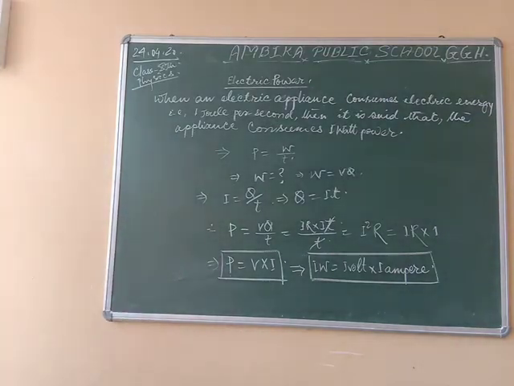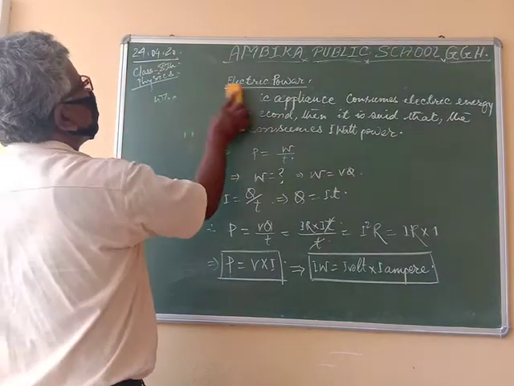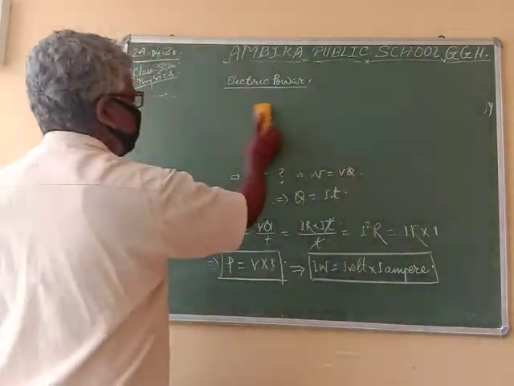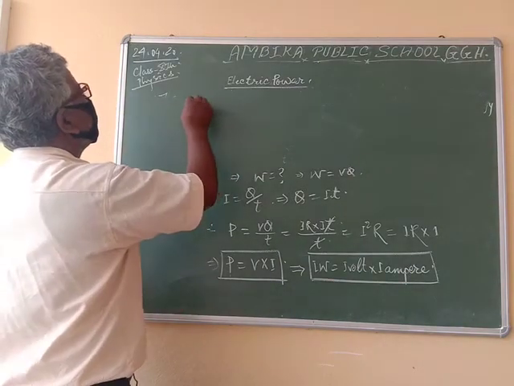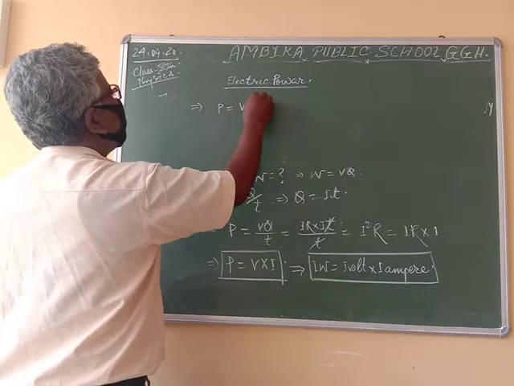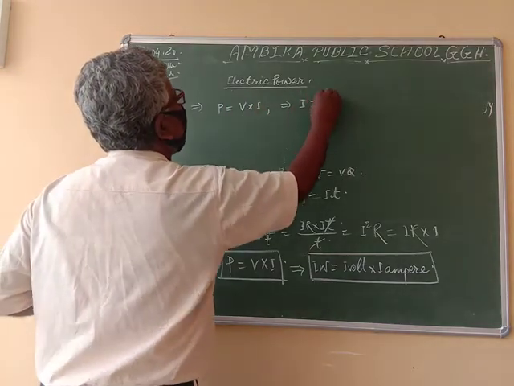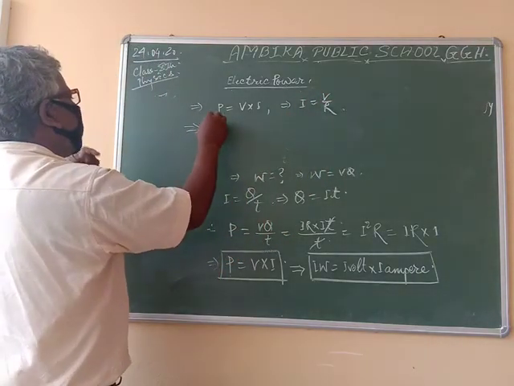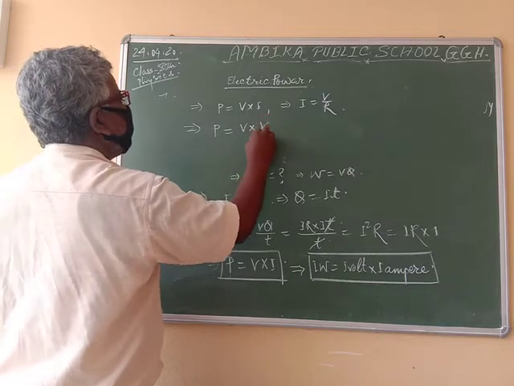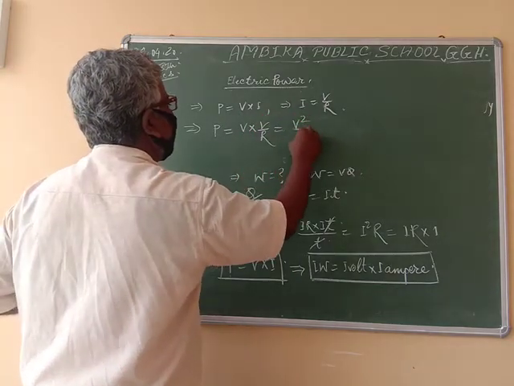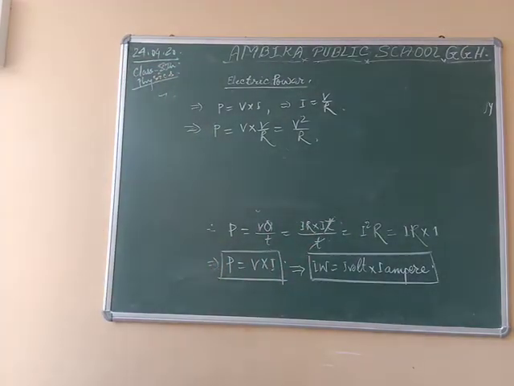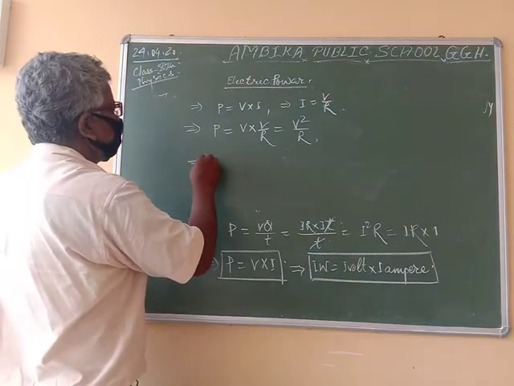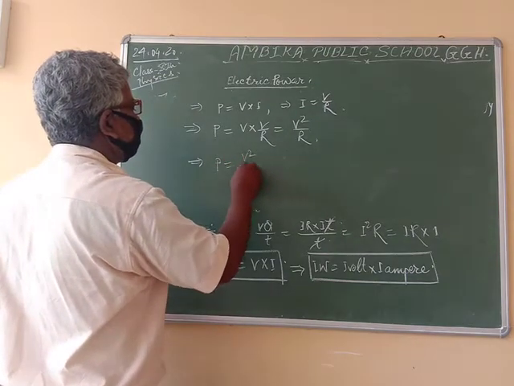Now this P is equal to VI, or I is equal to V by R. In this case P is equal to V into V by R, that is P is equal to V square by R.